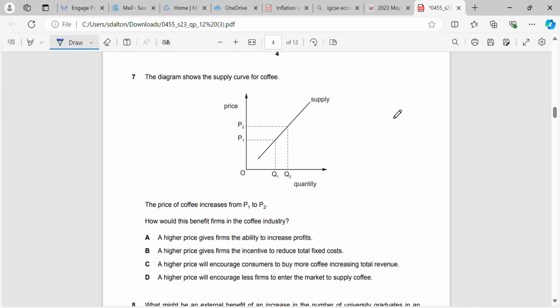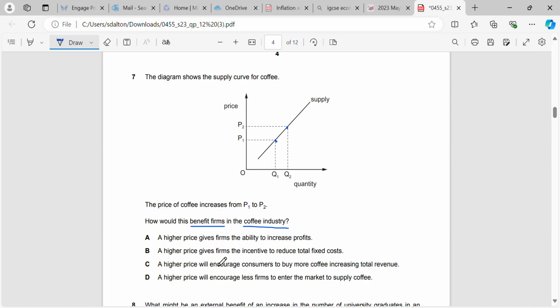Okay, question 7. The diagram shows the supply curve for coffee. The price of coffee increases from P1 to P2. How would this benefit firms in the coffee industry? So we've gone from this being our original price to this being our new price. How's that going to benefit companies that work in the coffee industry? So again, this should be fairly straightforward.